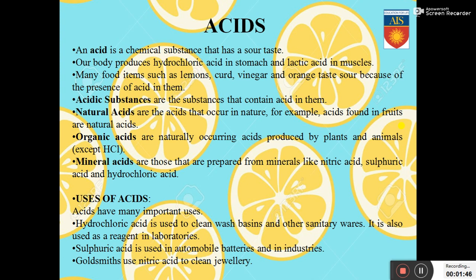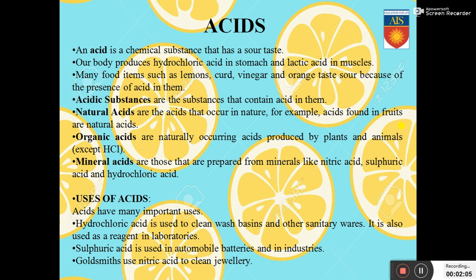Now let us have a look at the types of acids. Natural acids are the acids that occur in nature. For example, acids found in fruits are natural acids. They have another name. They are also called organic acids. They are naturally occurring acids produced by plants and animals, except hydrochloric acid.